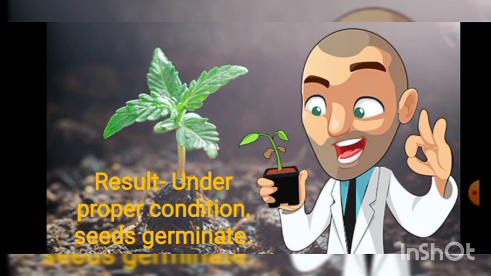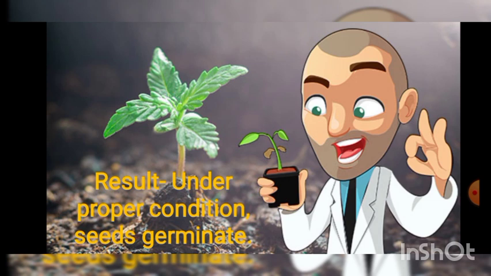Then you have to write what is the material required for the same. Until and unless you have all the ingredients, you cannot do the experiment. So, it is very necessary to mention all the material required in the experiment. After writing what materials are required, you have to write the procedure: how you are going to do that experiment, what steps you are going to follow to do that experiment. And after that, what you have observed while doing the experiment has to be mentioned.